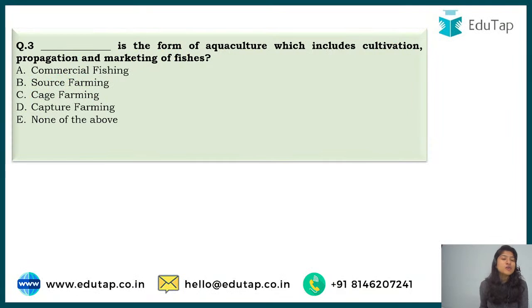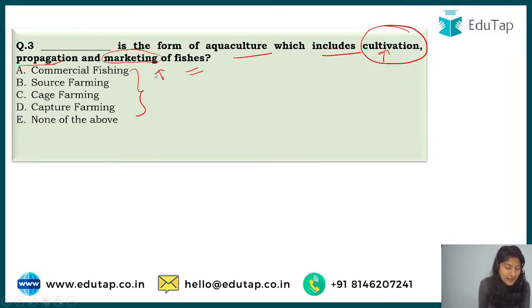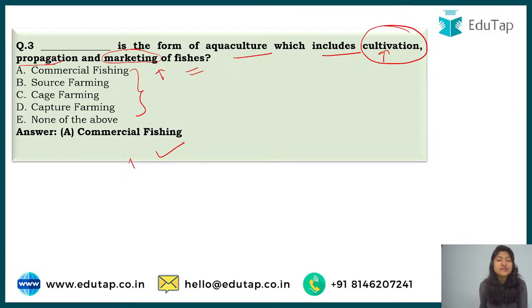Now question number 3 says: dash is the form of aquaculture which includes cultivation, propagation and marketing of fishes. Herein, it includes all the cultivation associated with fisheries, propagation of all the fishes that are reared, and also the marketing of it. So which of the following systems is that? The correct answer over here is option A, that is commercial fishing. So what is commercial?